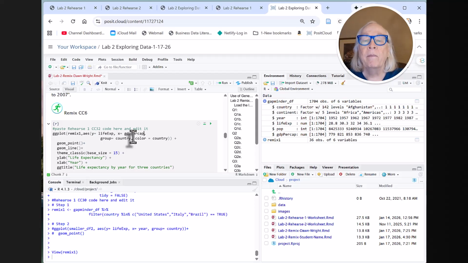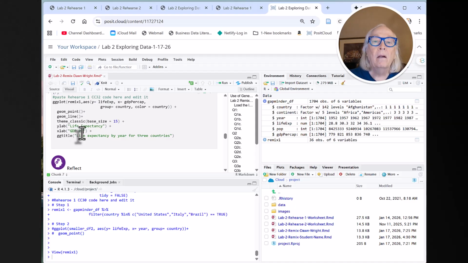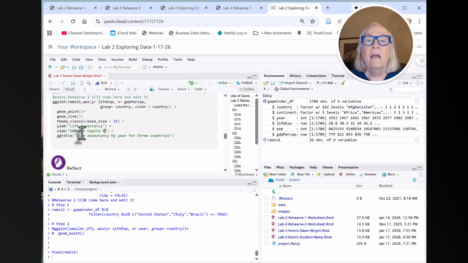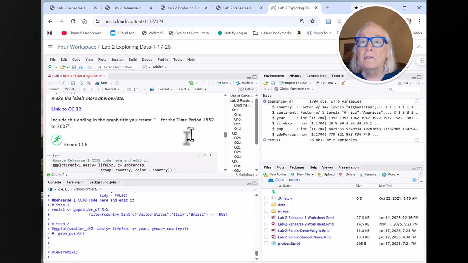I guess I spelled it right. And color country. Now I need to change the label. Y is still life expectancy. X is now GDP per cap, in dollars. And this is, I'll leave that title, that's okay. Or I could change it, life expectancy versus income for 3 countries. So let's run that.